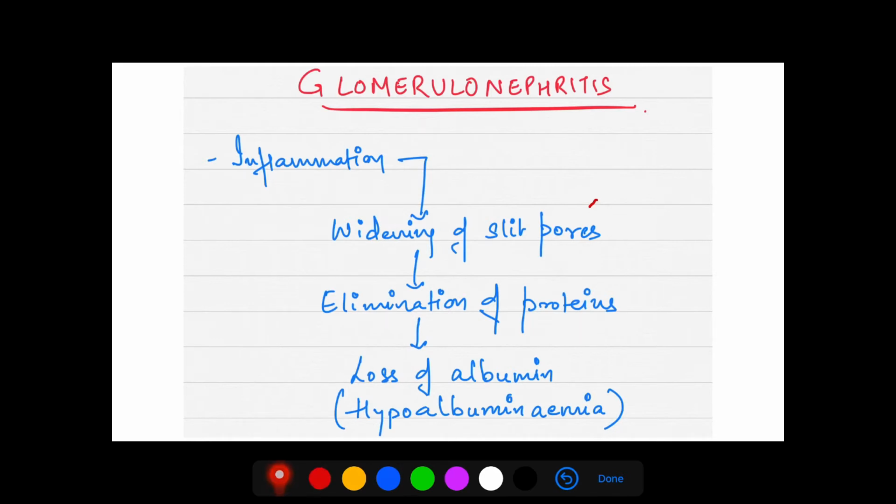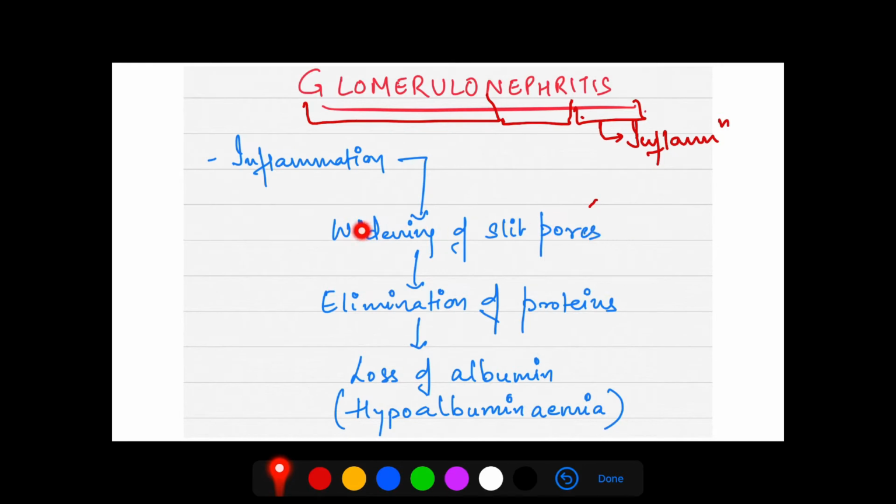Now science is very simple. Every word can be divided. So glomerulo means glomerulus, nephri means nephron, and itis means inflammation. So wherever you see itis, you know it is inflammation. Alright, so inflammation of the glomerulus or the nephrons will cause the widening of the slit pores.